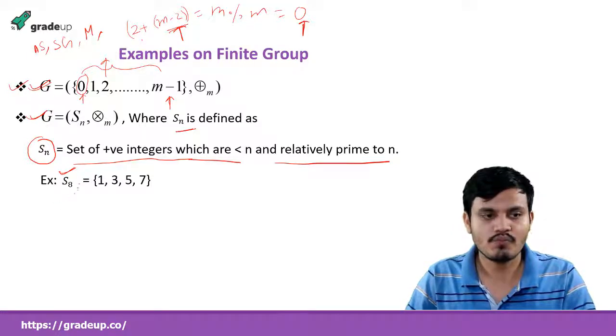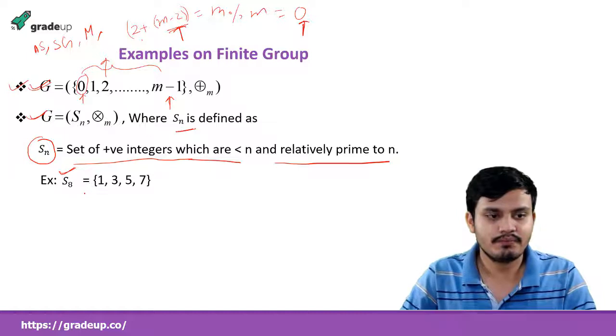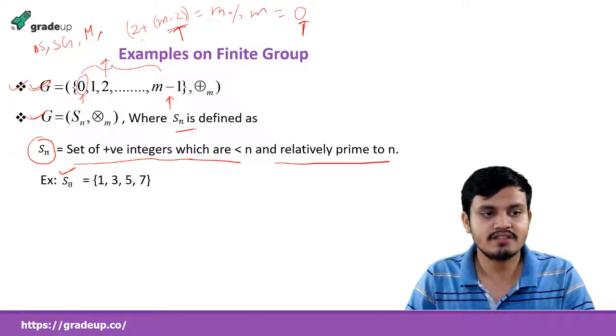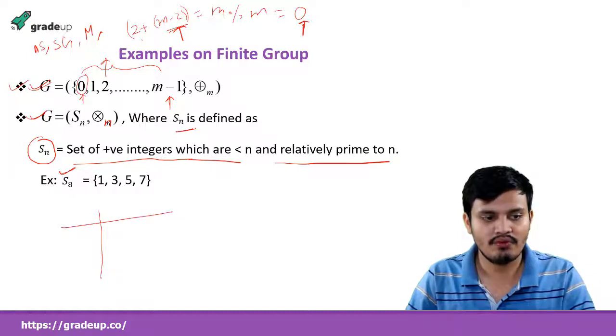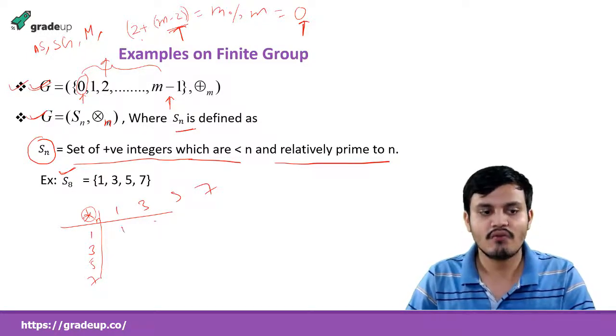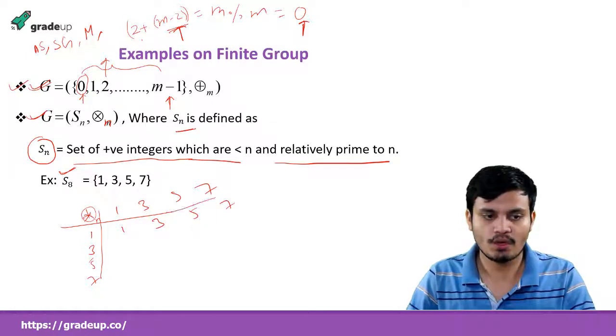Okay, so here S8 is equal to 1 2 3 4... Okay, this is also n, because we didn't define m. So we need to check whether it is a group or not. So what we do is take 1 3 5 7. Okay, 1 3 5 7. Do it with 1 3 5 7, and 3 5 7.